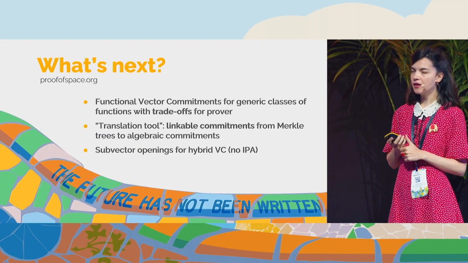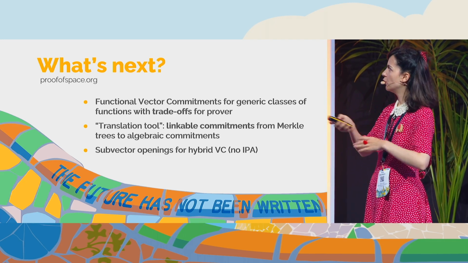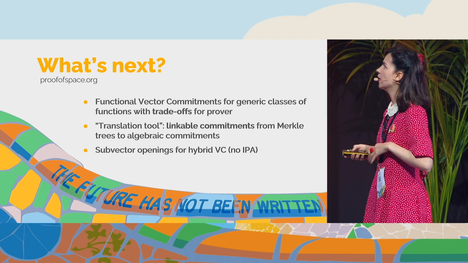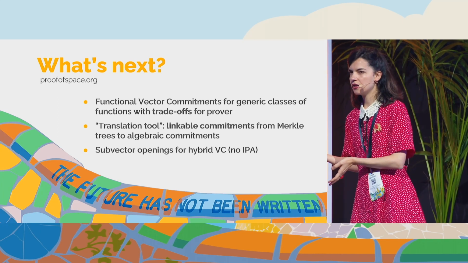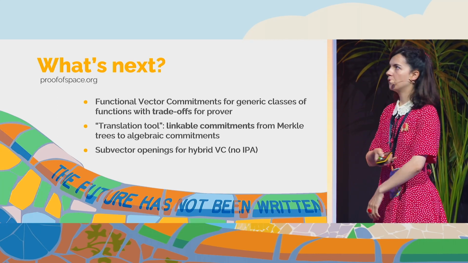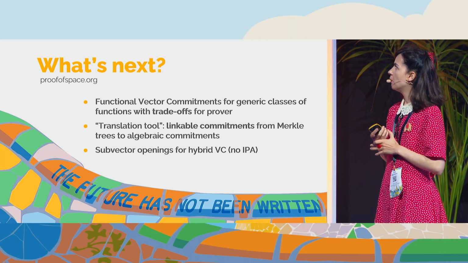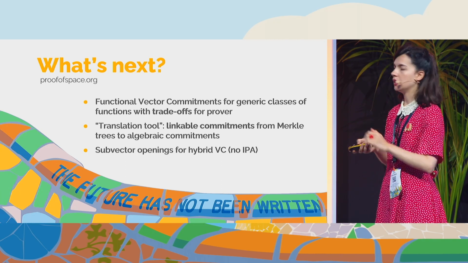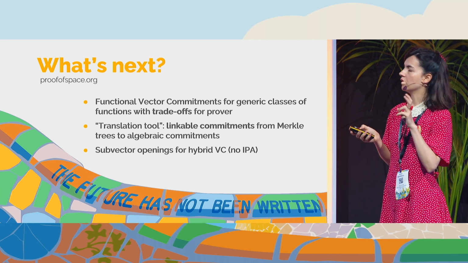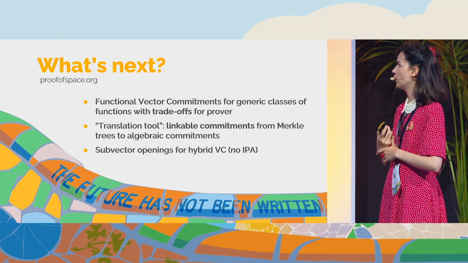Okay, so what's next? We can think of different directions in order to fix these remaining open questions. What about not needing snarks in order to combine with vector commitments and have some functional vector commitments for any function, but with trade-offs that allow this kind of opening and space-efficient prover, space-time trade-offs for prover.